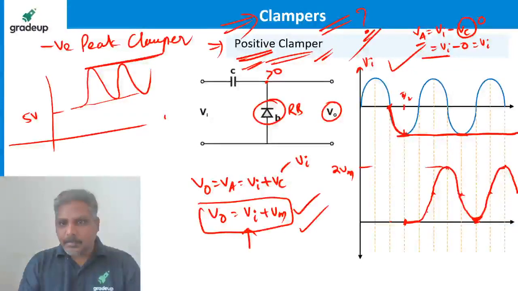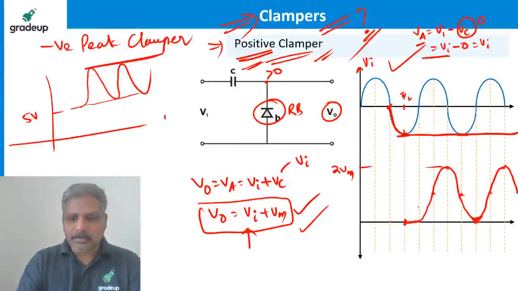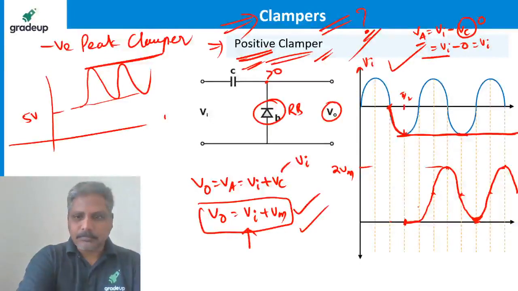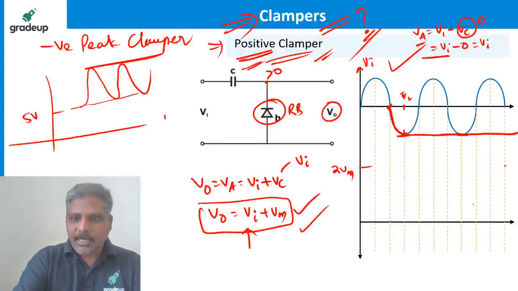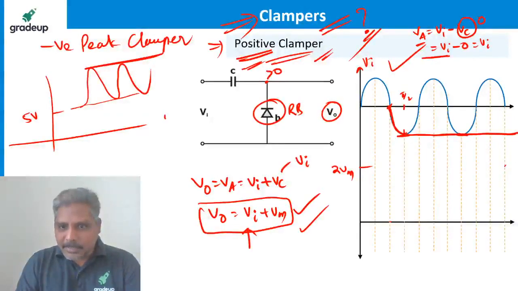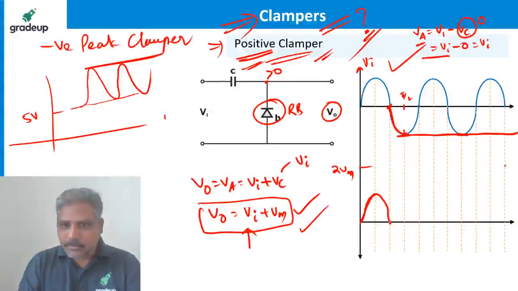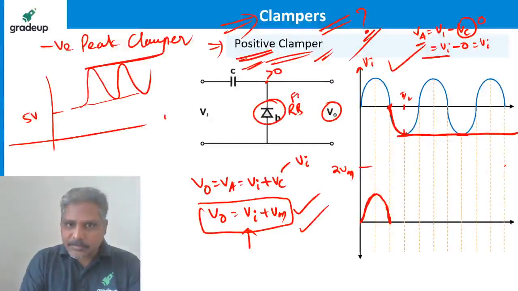Sorry, I think here I plotted wrong. Sorry guys, I have plotted wrong here. Once again, let me plot it. I just missed one phase. Till pi by 2 radians, till pi radians, what is the output? The output is the same as the input. Here it is going less than 0, then the diode becomes forward biased.